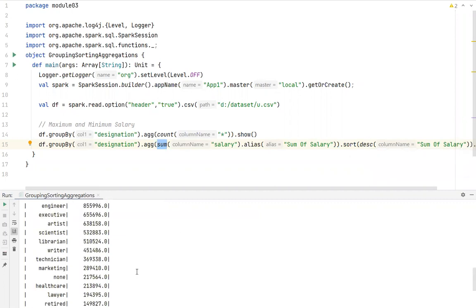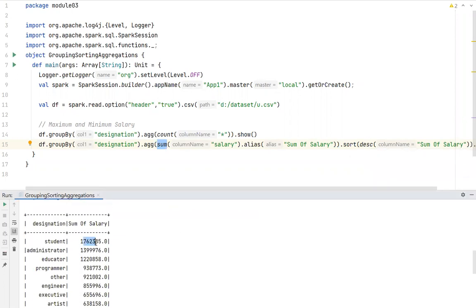Okay, now if you see this, it is sorted based on descending order.